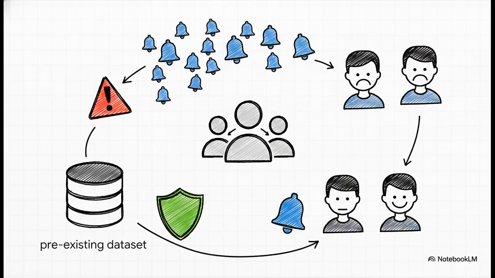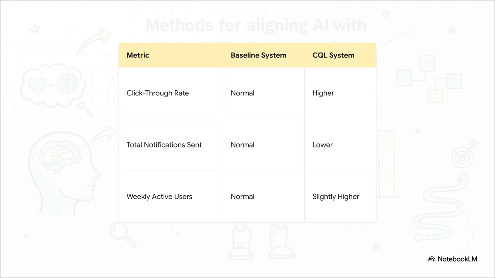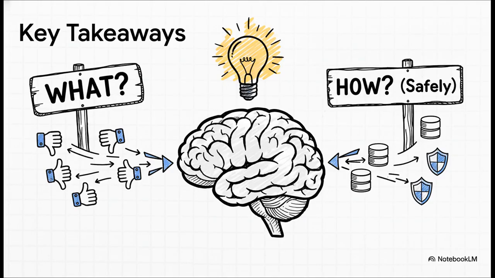And this isn't just some abstract theory in a research paper. LinkedIn actually used this exact pessimistic approach to make its notification system better. Think about it. They have a massive data set of past notifications, but they absolutely cannot risk spamming millions of users with live experiments. And the results were fantastic. The CQL system ended up sending fewer notifications overall, but the ones it did send got a much higher click-through rate. It learned to stop sending notifications that it was unsure about. Its pessimistic training totally paid off, leading to less spam for us and a way better user experience. That's a huge win.